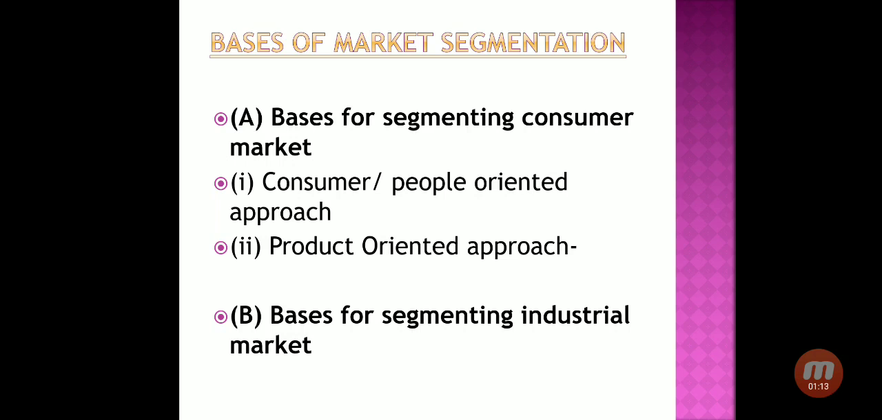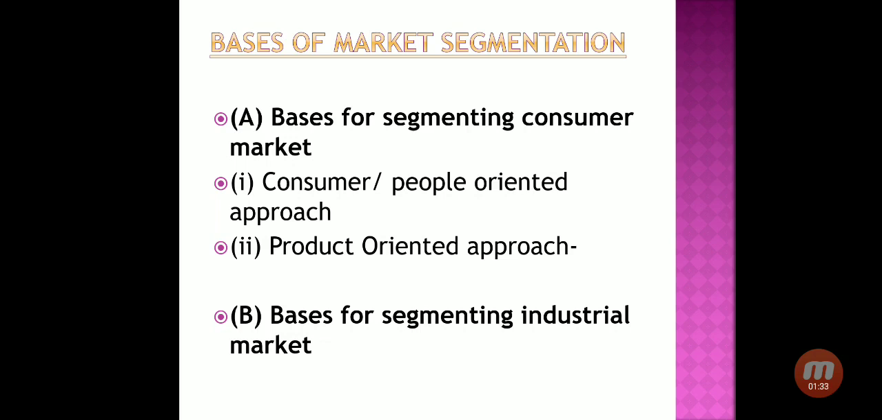The basis for the consumer market that we discussed is also subdivided into two parts: the consumer or people oriented approach, where the customer is at the central point to segment the market, and the product oriented approach, where product characteristics and features are at the center point for dividing the market into segments.